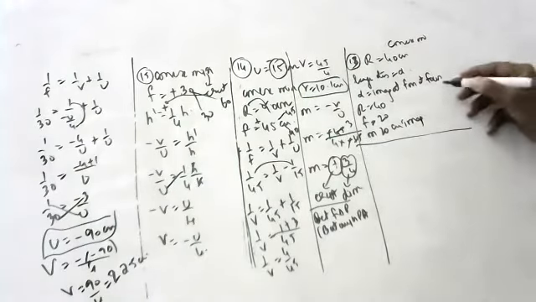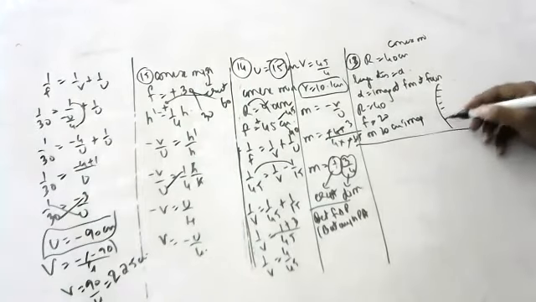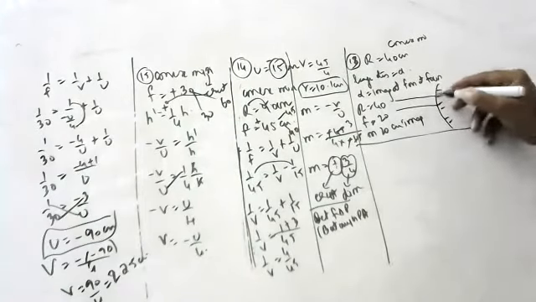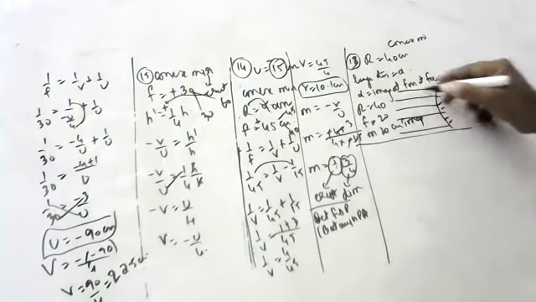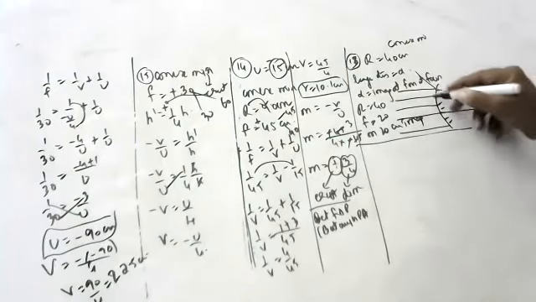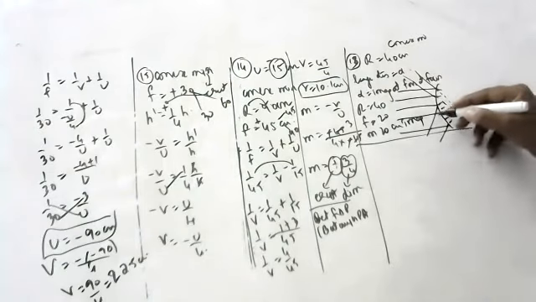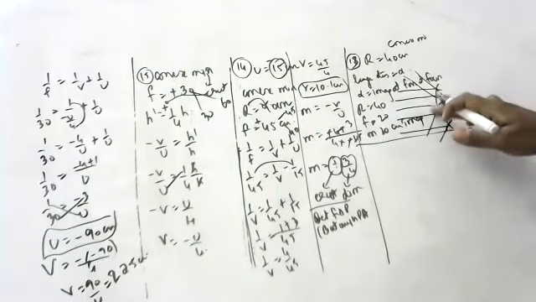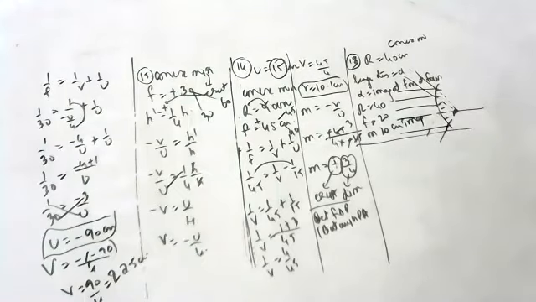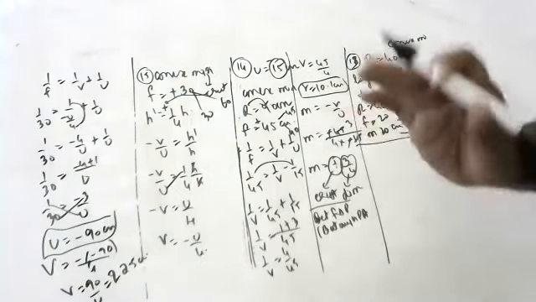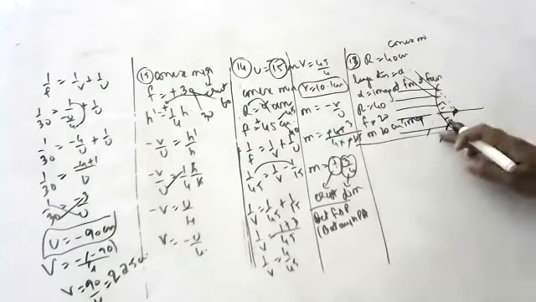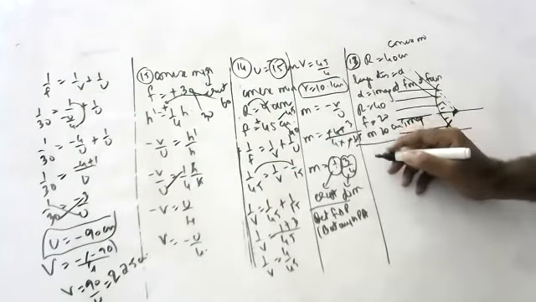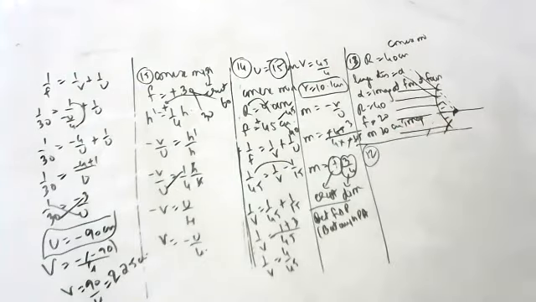When any object is at infinity, all the light rays will undergo reflection like this. But on extension, they all will form the image at the focus. Here you get the image. Sir, if the question says large distance, can we directly take infinity? No. If they are not giving the distance, then take infinity. If they are giving a distance, you have to take it and work with it. Here they did not give a distance.